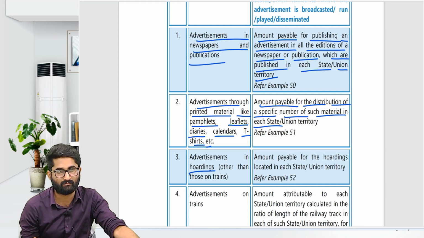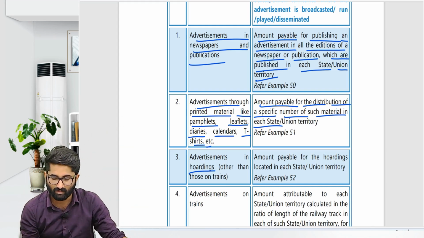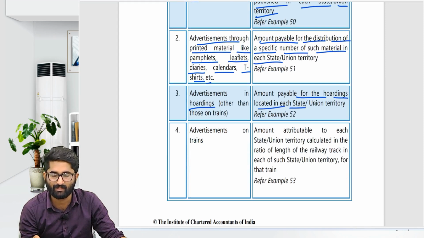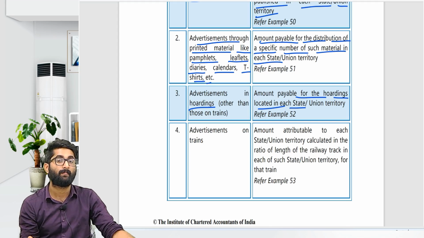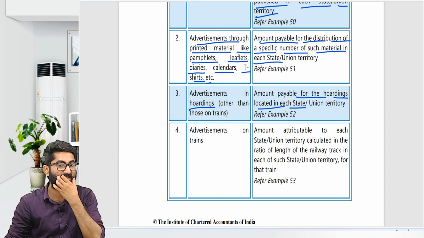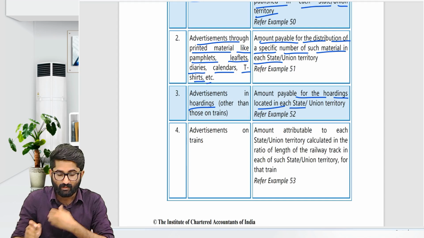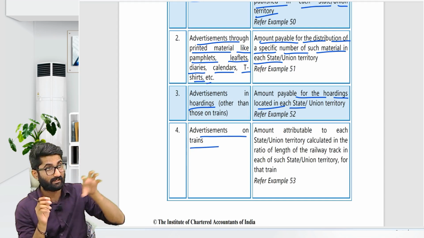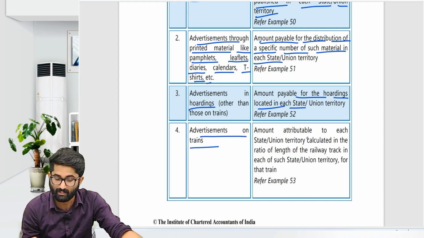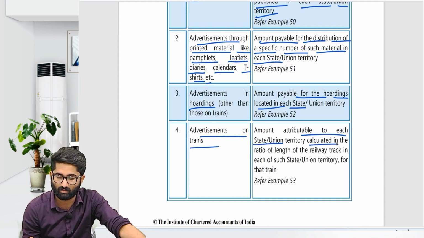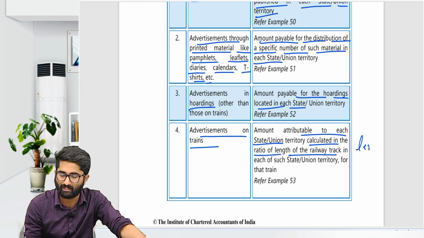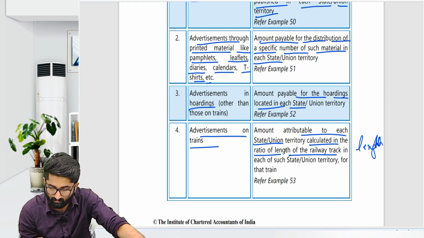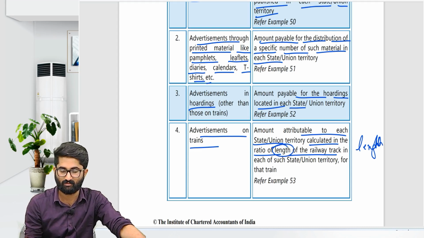Advertisement in hoardings, so big banners and hoardings. The amount payable for the hoardings located in each state will be divided on the basis of the number of hoardings given in each state. Advertisement on trains: in that case the amount attributable to each state or territory is calculated in the ratio of the length of the railway track. So just write it as length, length of the railway track.